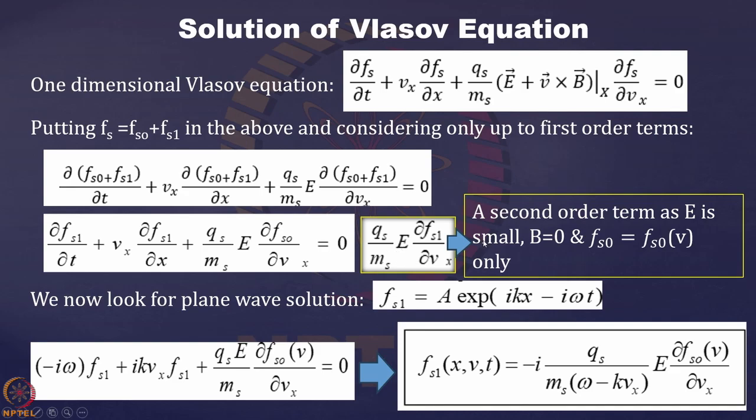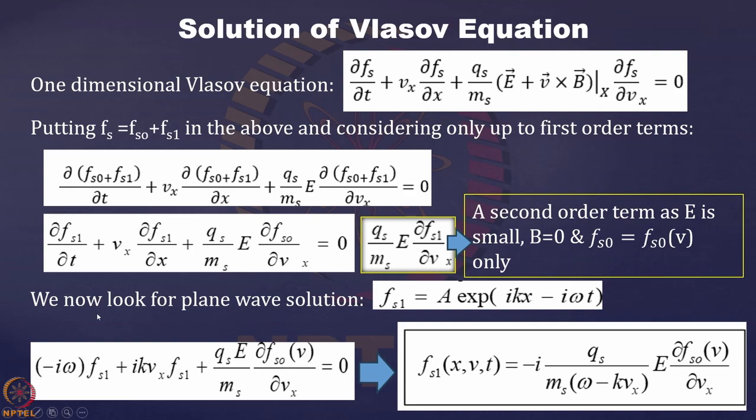So when you multiply these two, the whole quantity becomes a second order term, and we neglect it compared to the other terms. Then we can write the equation in this form: del Fs1 by del t plus Vx del Fs1 by del x plus Qs by Ms E del Fs0 by del Vx is equal to 0.